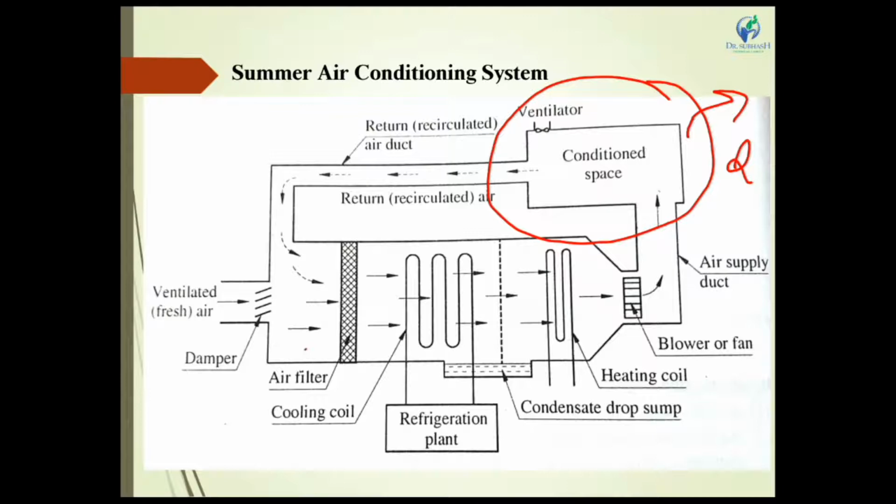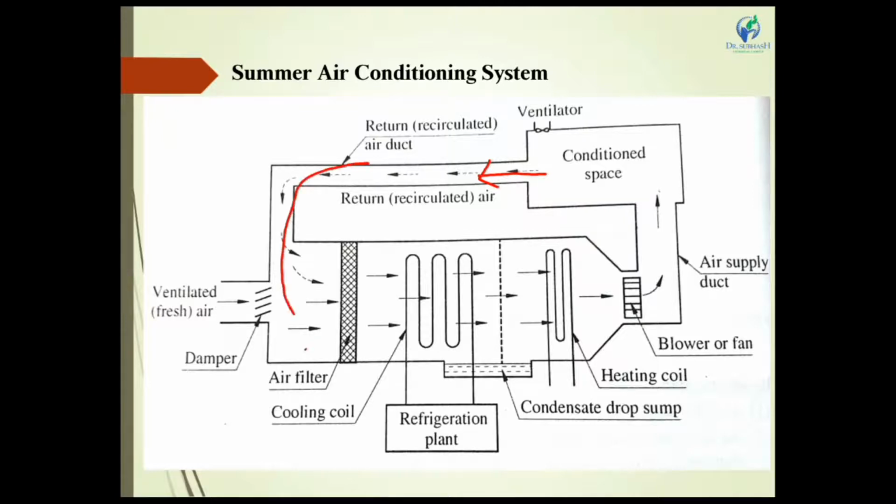Then this chilled air absorbs the room heat and passes through the return duct. The chilled air absorbs the room heat, and this air returns through the air duct and continues to the next cooling cycle.